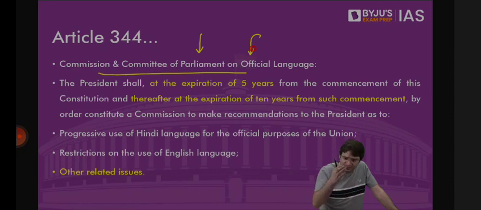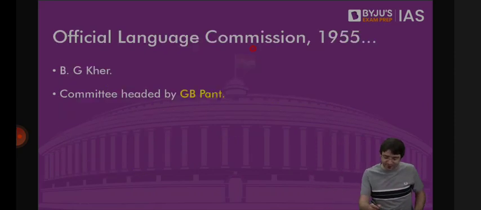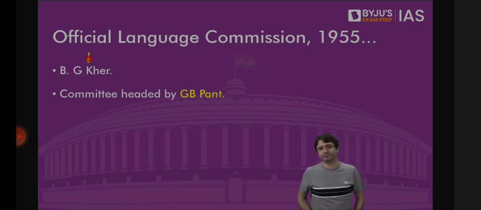And whatever report is given by this commission will then be examined by the committee of the parliament. And when would this commission and committee be set up? The Constitution says first in every 5 years. That means in 1955. Then after 10 years. That means in 1960. A committee was set up in 1955, the Official Language Commission, which was headed by B.G. Kher. And then the report of this commission was to be looked into by the committee of the parliament.